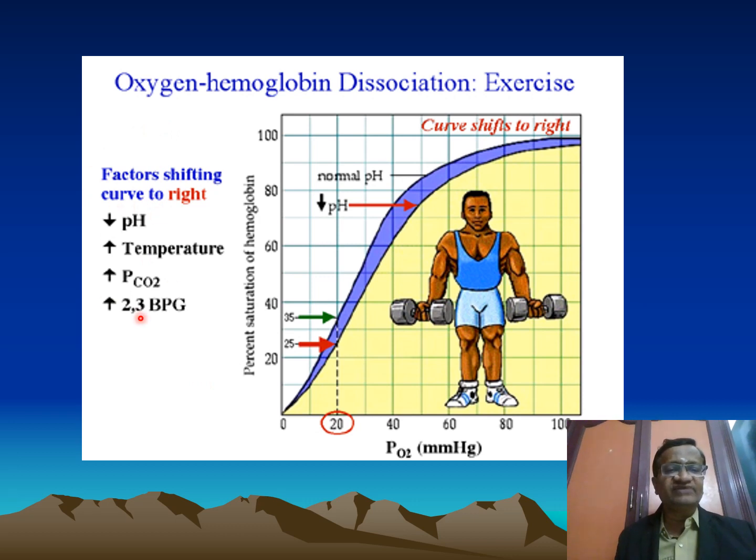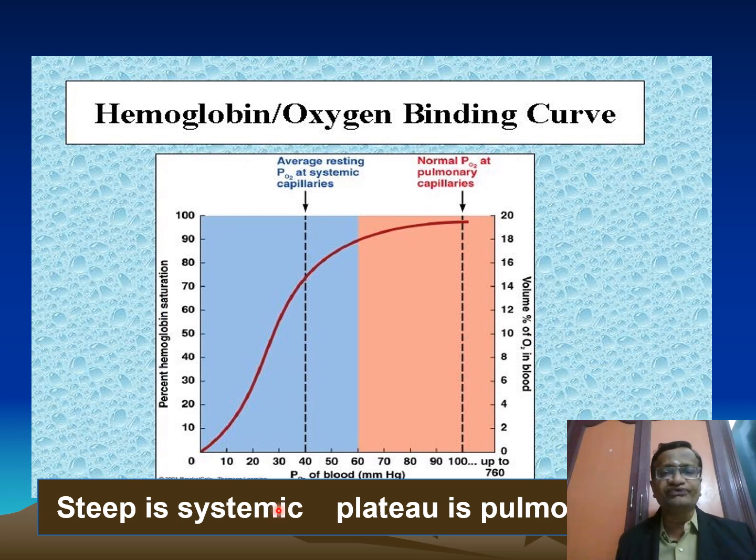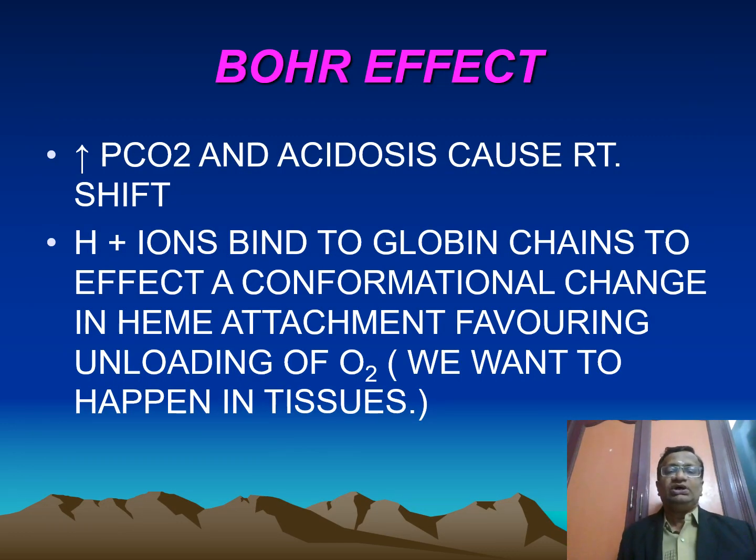Again, I'm telling you these are the factors which shift to the right and which shift to the left. Hemoglobin oxygen binding curve: steep is systemic and plateau is pulmonary. Now what is called the Bohr effect? Increased PCO2 and acidosis can cause a right shift.